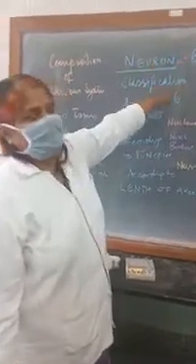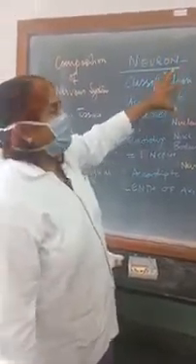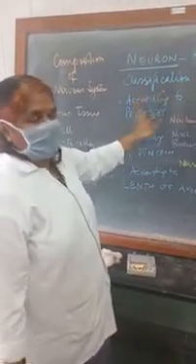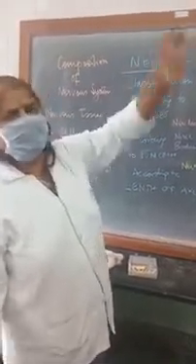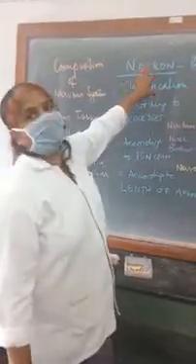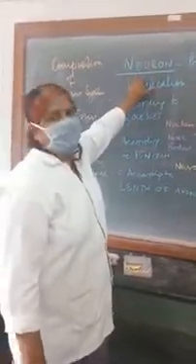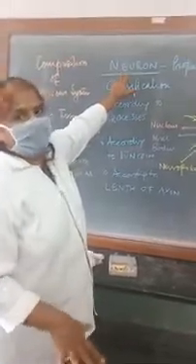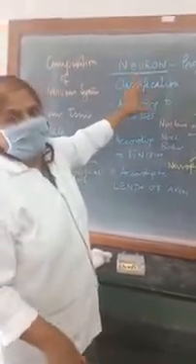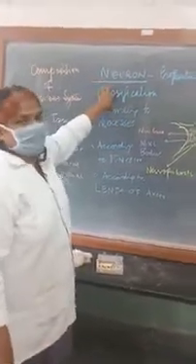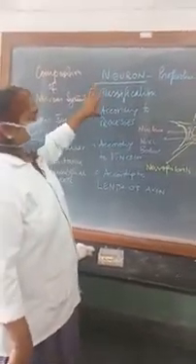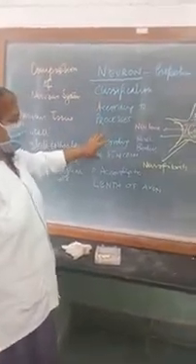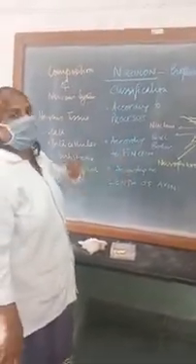And there is conductivity. What is conductivity? The stimulation, that is the excited state of the neuron, can be conducted from one neuron to the other by this process of conductivity. So the neuron is a specialized cell having two properties, irritability and conductivity, which are needed for the nervous tissue. Now, coming to the classification of neurons, it is divided according to the process, according to the functions, and according to the length of the axons, which will come afterwards.